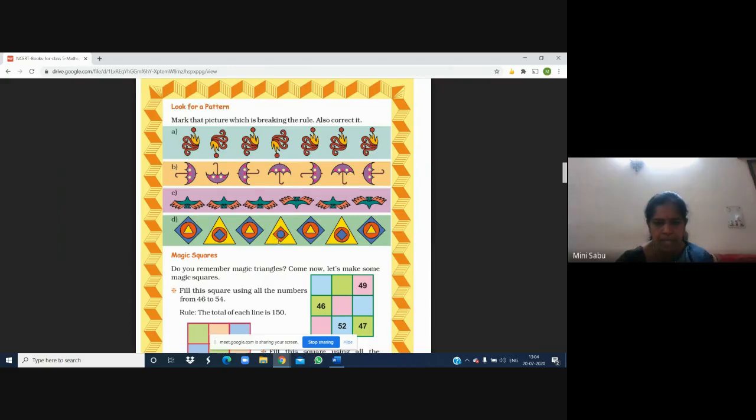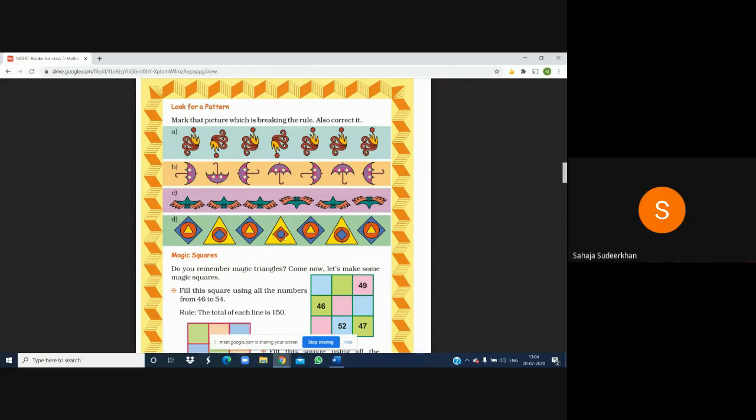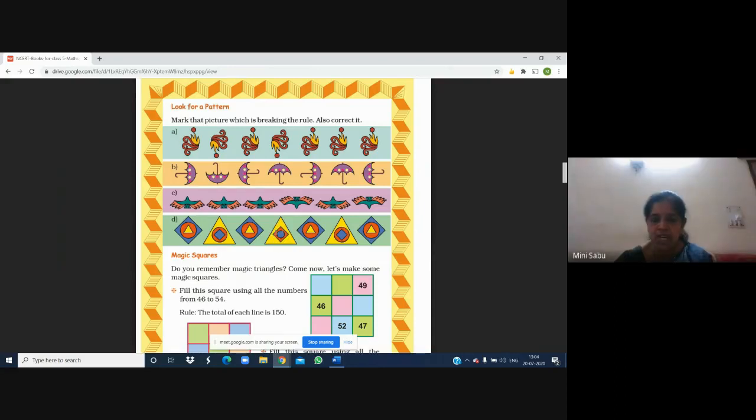But what happened to the inside part? Is there anything wrong? Do you find anything wrong? Yes, the inner design is different. So you see this is same as this. This is same. So who is breaking the rule here? This one is breaking the rule. So you have to encircle this.